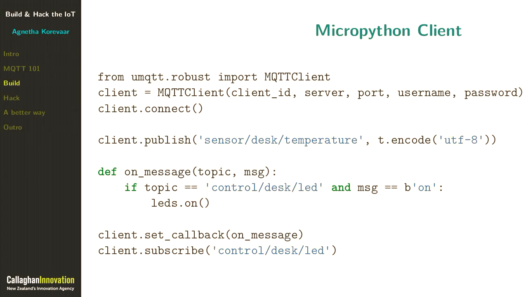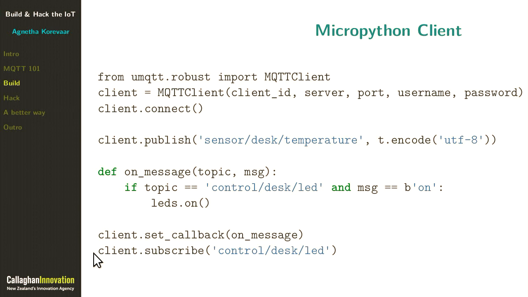How do we actually do that MicroPython-y stuff? One thing I love about MQTT is it makes it really easy to write event-driven software. So the first thing you'll need to do on a client in MQTT is connect to the broker. Once you've done that, whenever you have new data available, you can publish it. It's pretty easy. You just say which topic you're publishing to, and then encode your data appropriately.